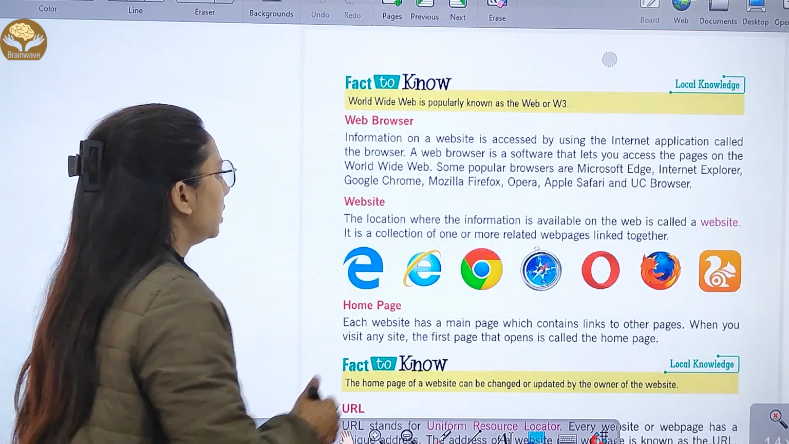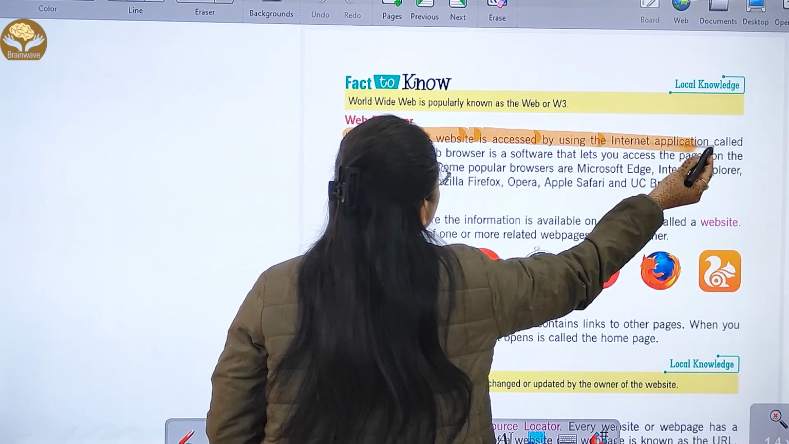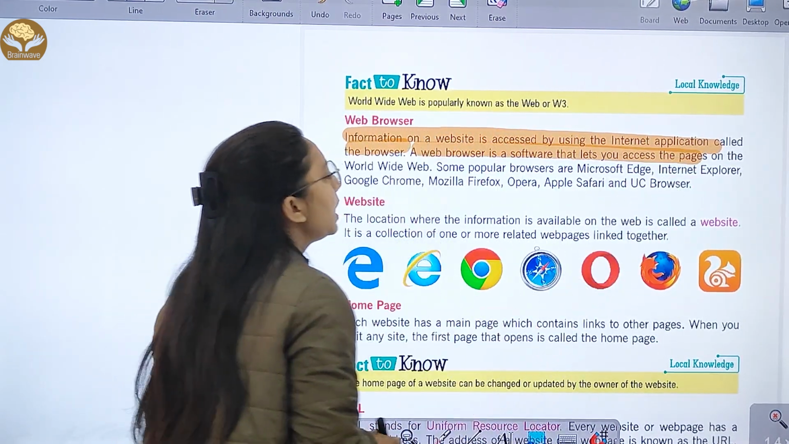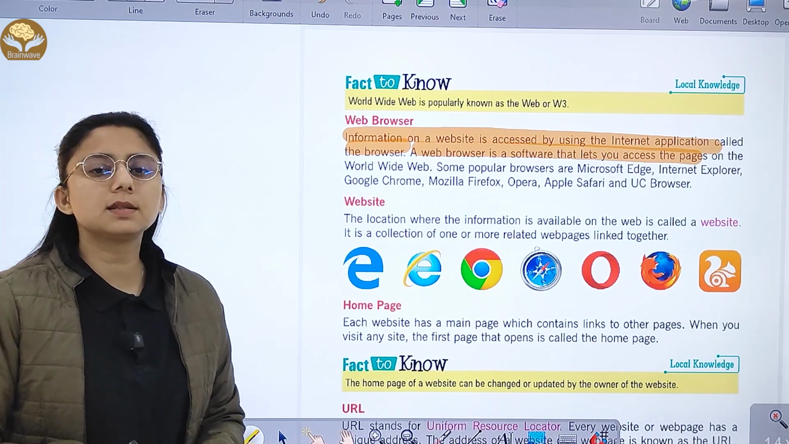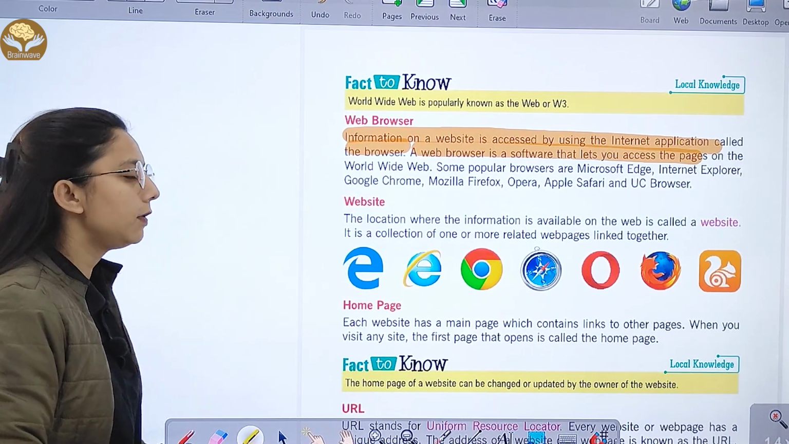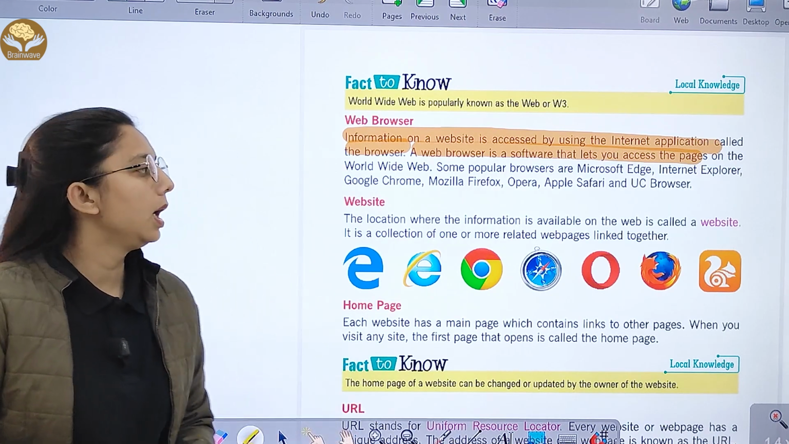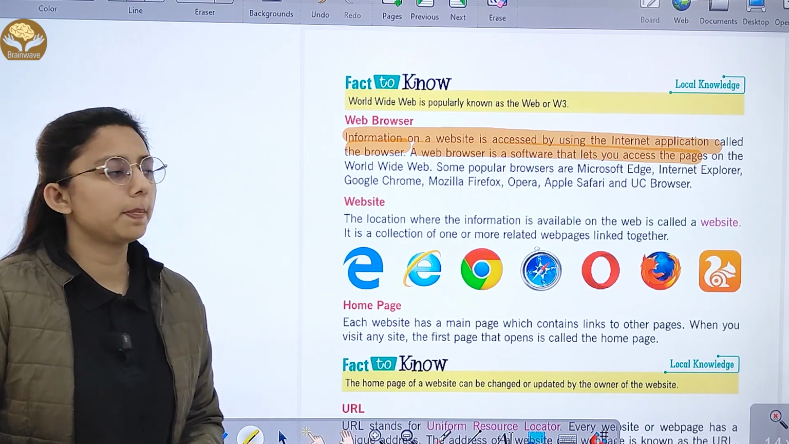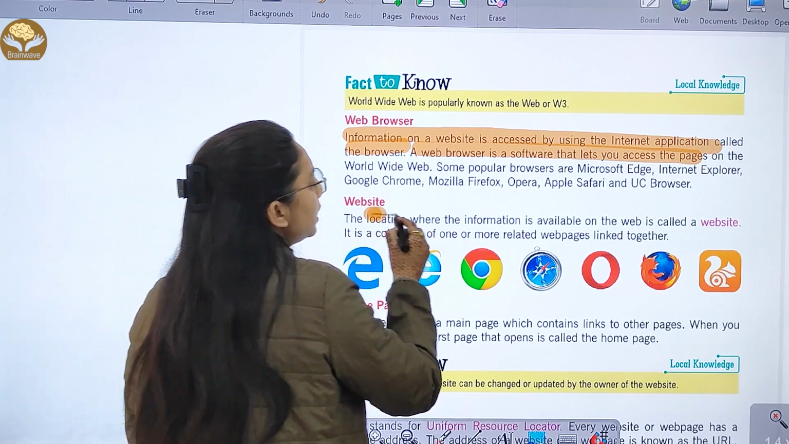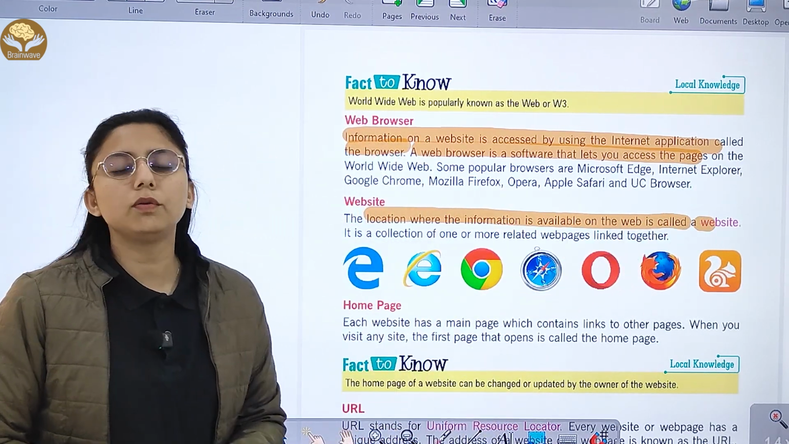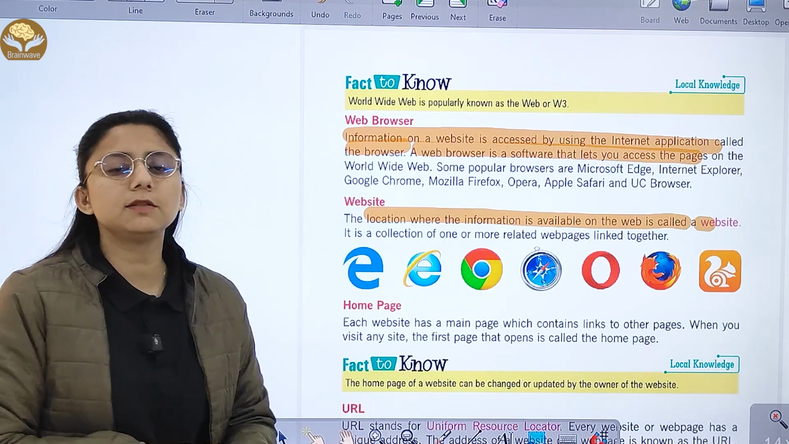Next is the web browser. The information on a website is accessed by using an internet application, which is called a web browser. A web browser is software that lets us access the pages of the World Wide Web. We have different web browsers: Microsoft Edge, Internet Explorer, Google Chrome, Mozilla Firefox, Opera. Then website. The location where the information is available on the web is called a website. It is the collection of one or more related web pages which are linked together.